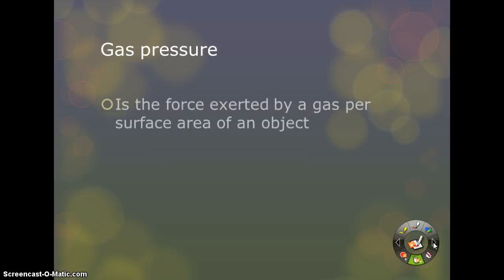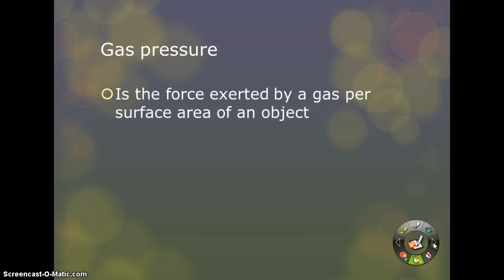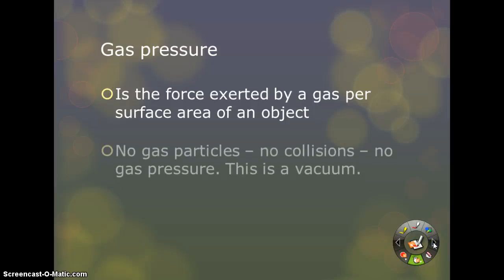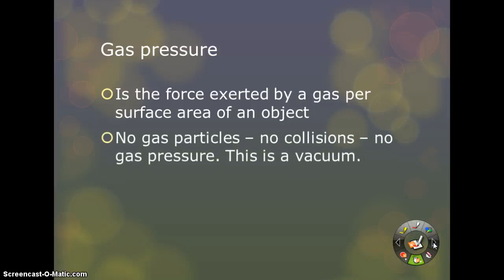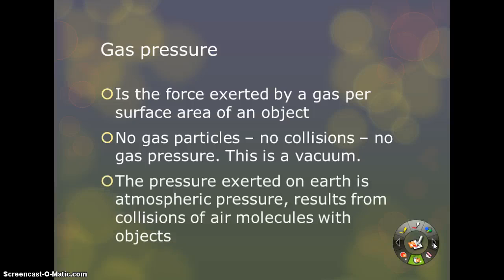Gas pressure is the force exerted by a gas per surface area of an object. So for example, when you fill a tire up with air, it's in pounds per square inch. So the force would be pounds, and per square inch would be the surface area of the object. If you have no gas particles, you can have no collisions, and therefore you would have no gas pressure. This is called a vacuum.